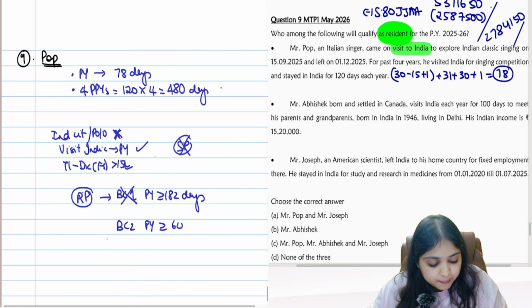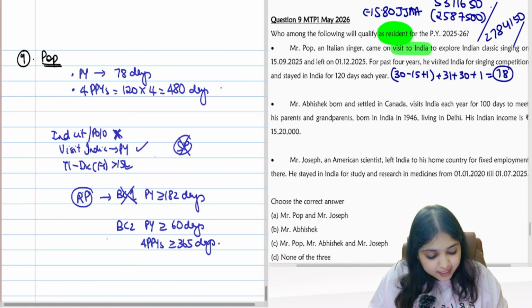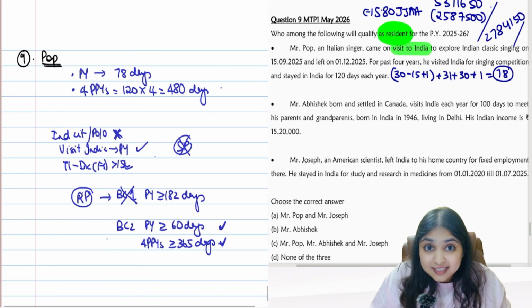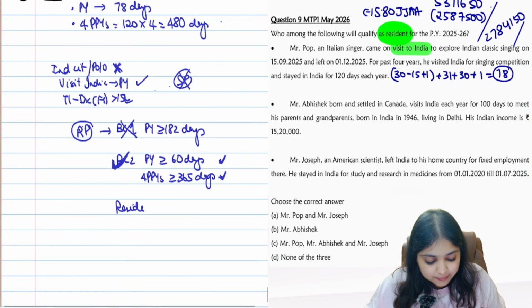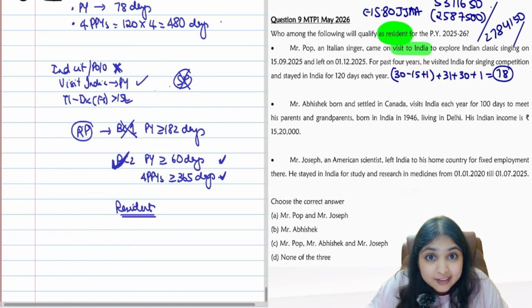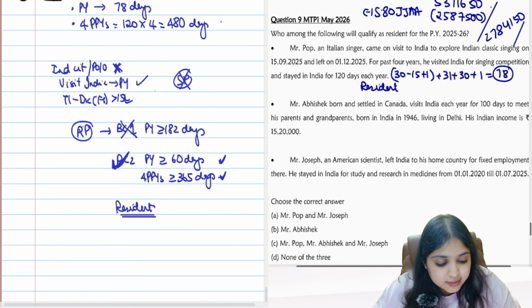Basic condition 2 says, in the previous year you must be in India for at least 60 days, and in the 4 preceding previous years you must be in India for at least 365 days. Fulfilled or not? Definitely fulfilled, guys. Previous year 78 days, at least 60 days. 4 preceding previous years 480 days, at least 365 days. Basic condition 2 is fulfilled. So what does your assessee become? If any basic condition is fulfilled, the assessee becomes a resident. Will I do the hard work of checking whether ROR or RNOR? They did not ask me residential status. They are just asking, will he qualify as resident or not? Yes, he will qualify as resident. Mr. Pop is a resident.